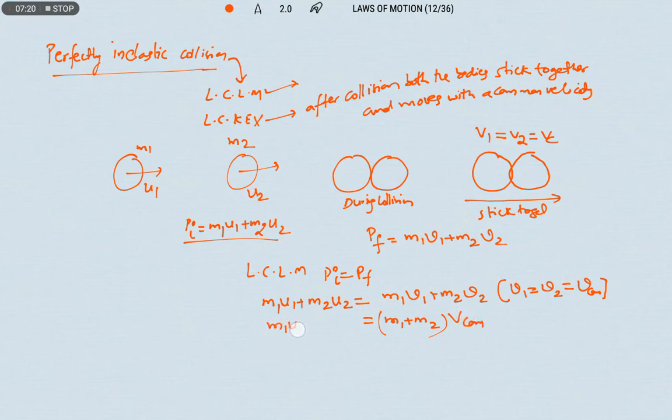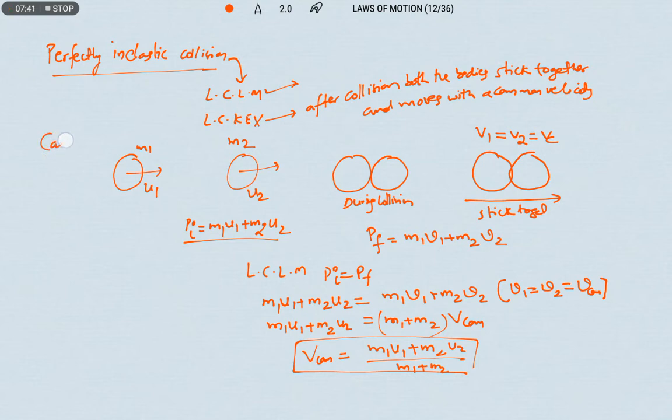So v common is m1 u1 plus m2 u2 by m1 plus m2. Therefore, this is the common velocity of both bodies after collision.